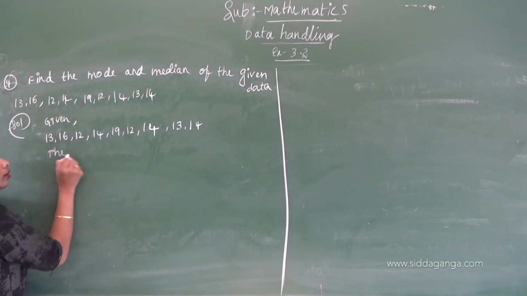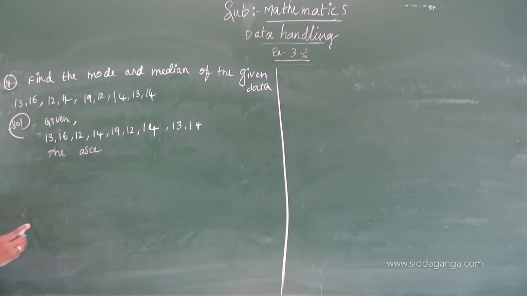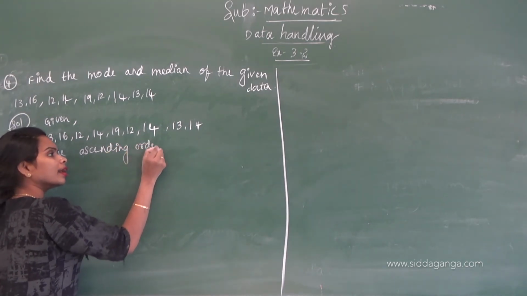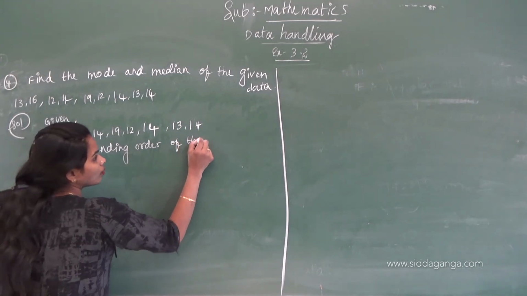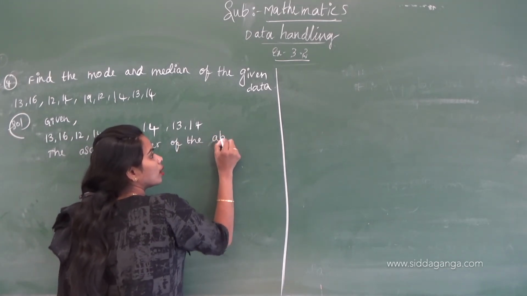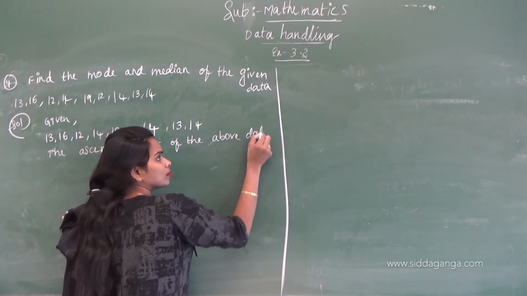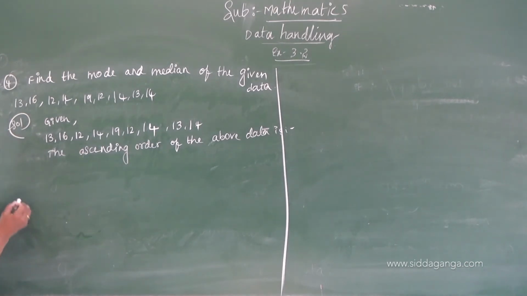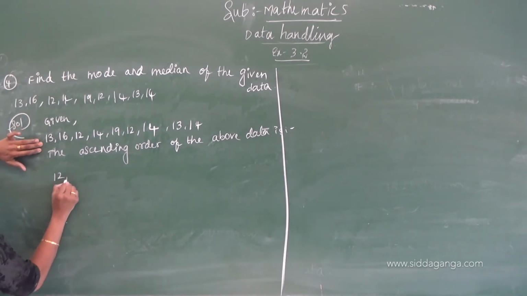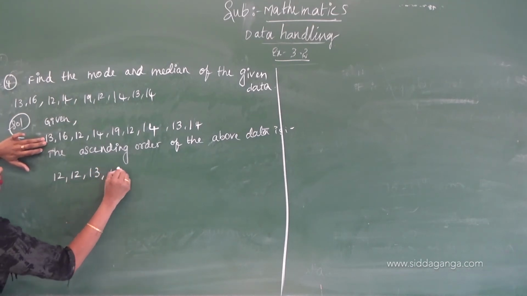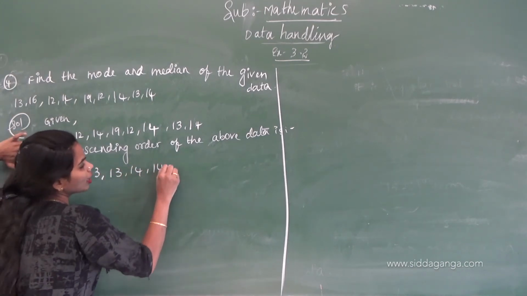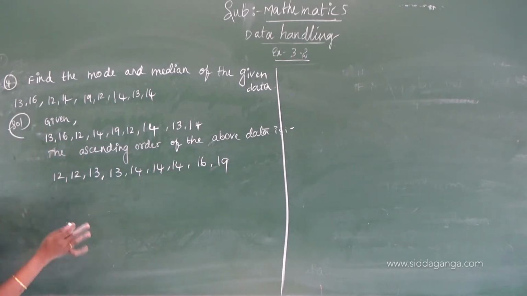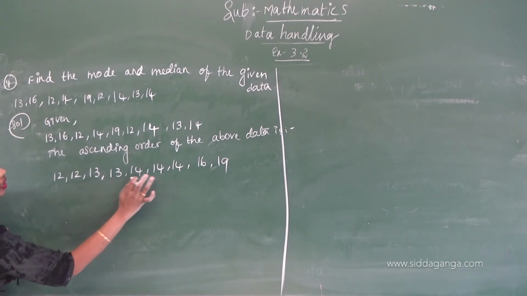The ascending order of the above data is: 12, 12, 13, 13, 14, 14, 14, and then 16 and then 19. Just counting, there are 9 terms: 1, 2, 3, 4, 5, 6, 7, 8, 9.